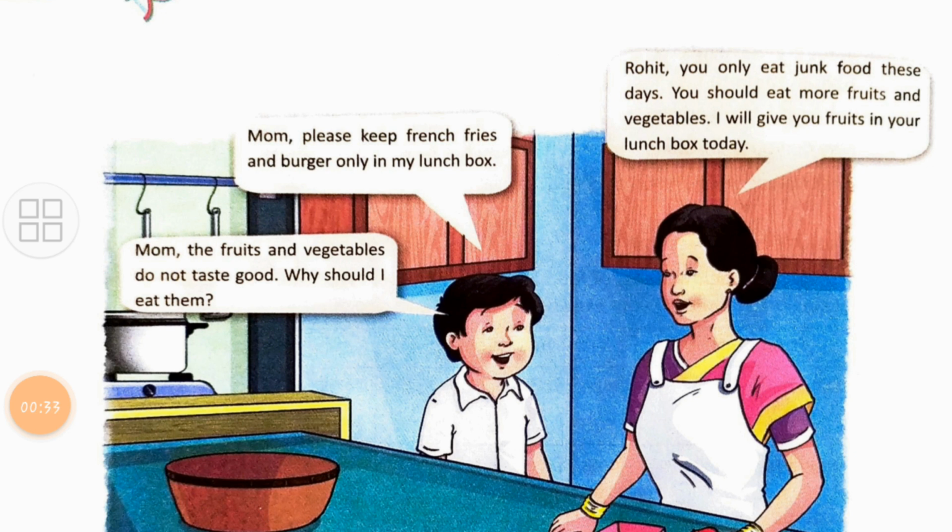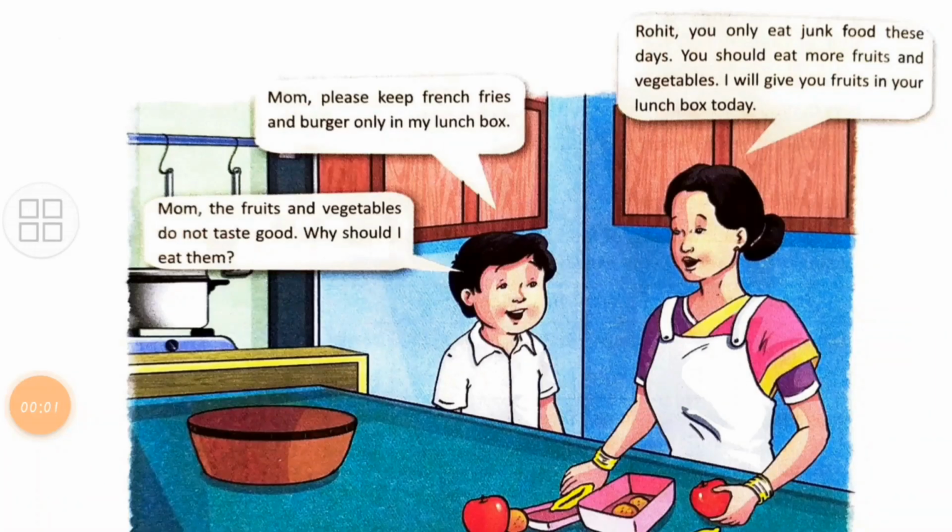So here on the first page, the mother is telling that the child should have what? He should have more of healthy food and less of junk food. One of the greatest concerns of the parents these days is the eating of junk food by their children. Now, why is this junk food harmful? It is harmful because it has more negative effects than positive effects. And why do our parents insist we have fruits and vegetables? Because fruits and vegetables have some very important nutrients, which are very important for the proper growth and the development of our body.